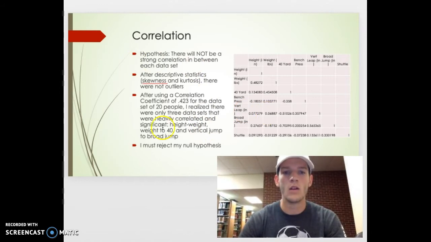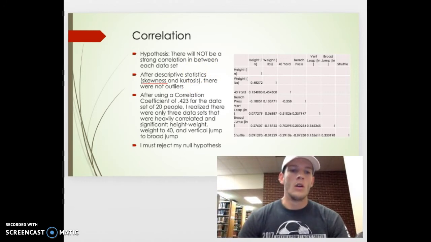That would be height to weight, which I'm not really surprised by, weight to 40, which I'm not quite surprised by either, and vertical jump to broad jump, which is not surprising at all. Generally, people who are more powerful on a vertical jump can also produce more power on a broad jump. So I must reject my own null hypothesis. There was a correlation between a couple of them, but not a strong correlation between all of them.